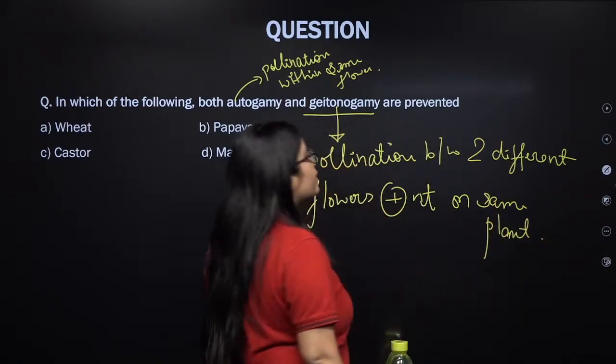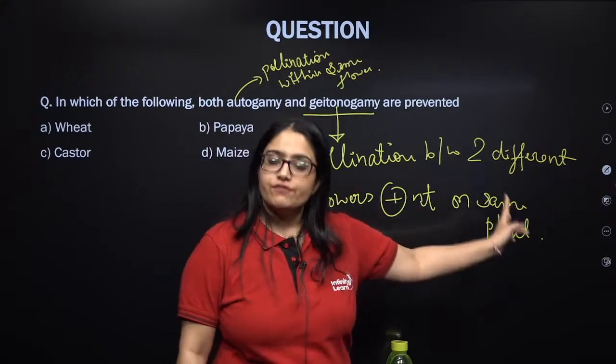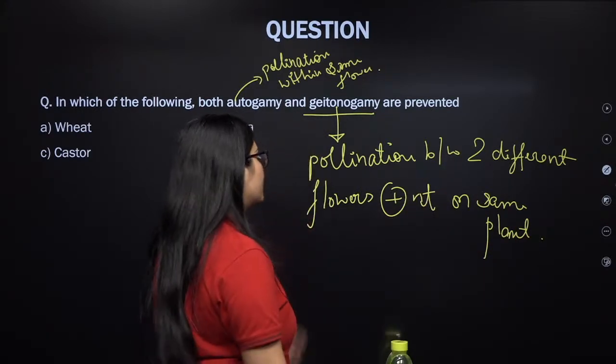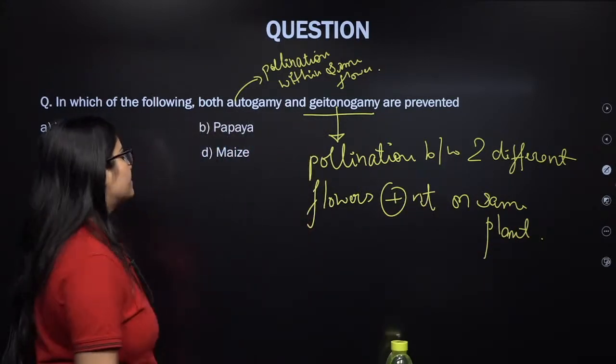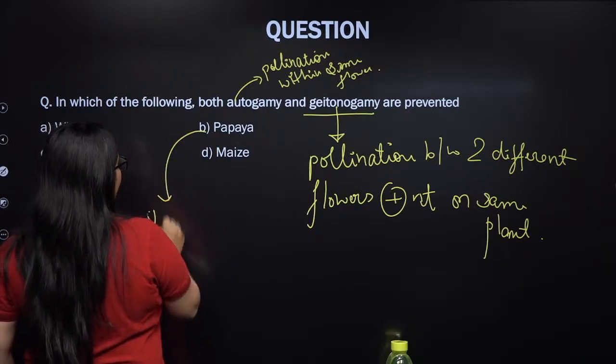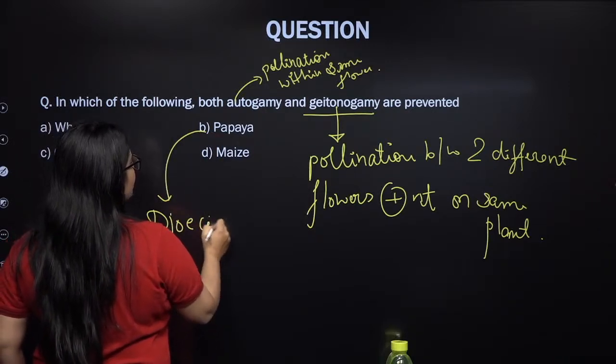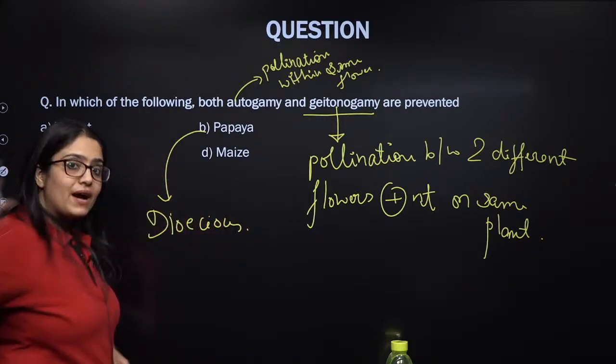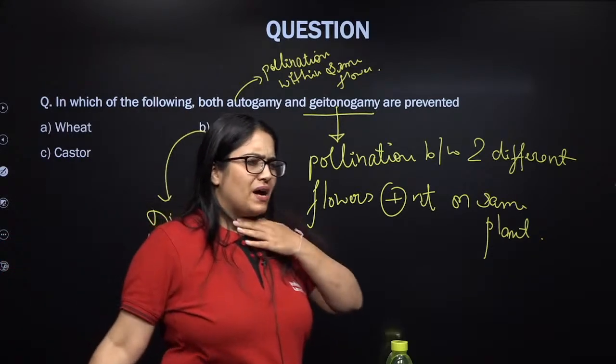So for geitonogamy to take place, the flowers should be two different ones but the plant should be the same. But if I talk about papaya, papaya is a dioecious plant. So the male papaya plant will be different, the female papaya plant will be different.